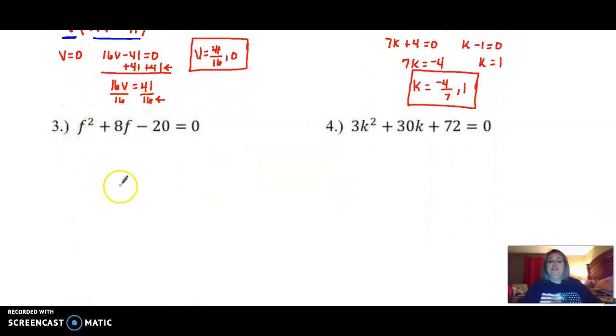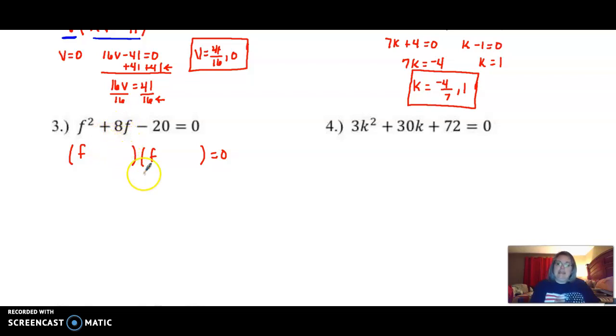So, if we move on to number 3, again, we're already set equal to 0, so we're good to go. We look for a common factor. There is not one. So we're going to go into our quadratic equation factoring. So my factors of f squared would be f and f. My factors of 20, since I'm trying to equal 8, we typically look at 4 and 5 because that's what comes to mind first. But notice 4 and 5 will never give me an 8.